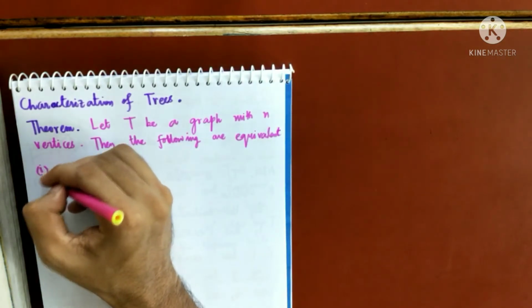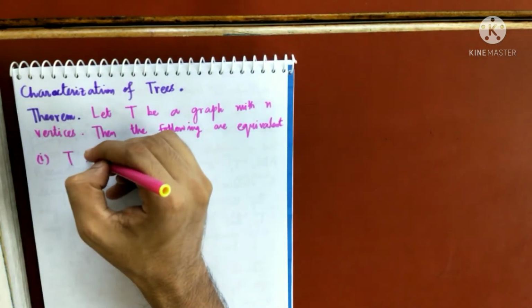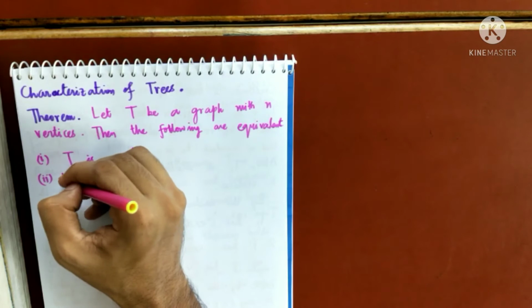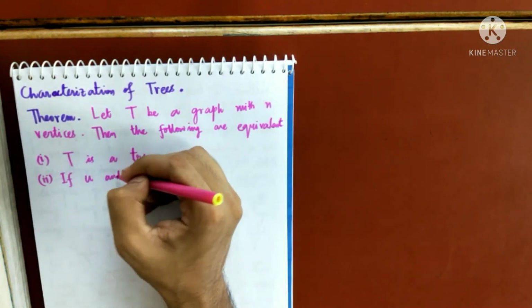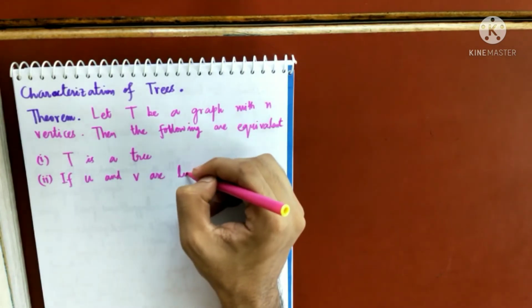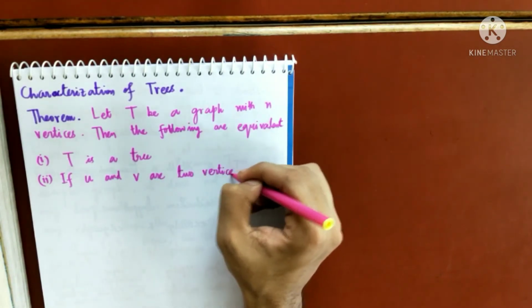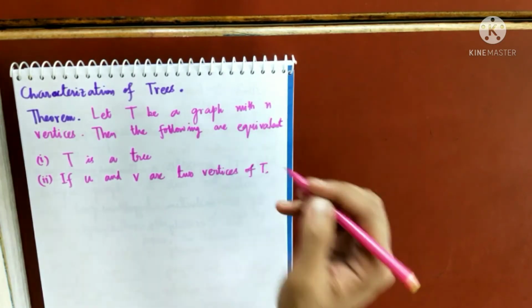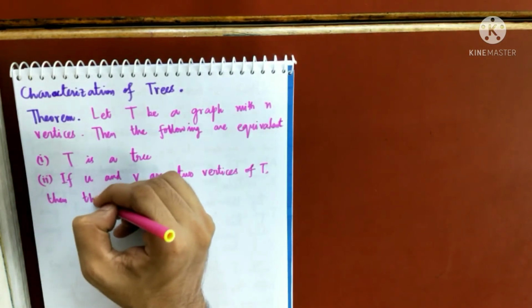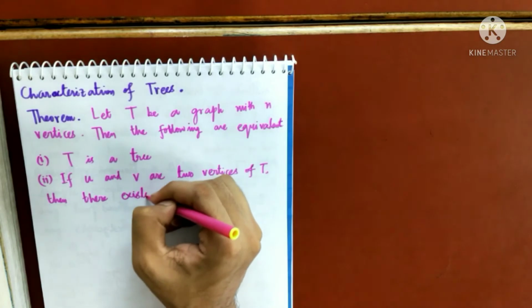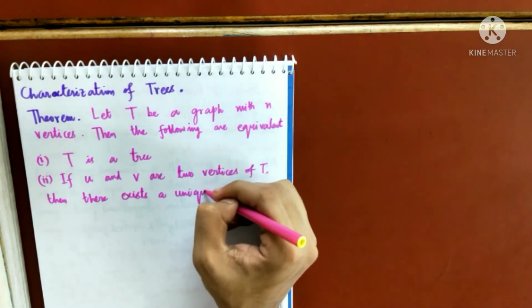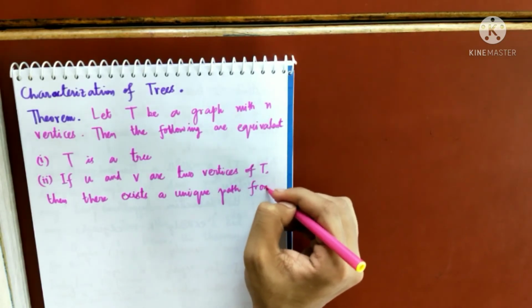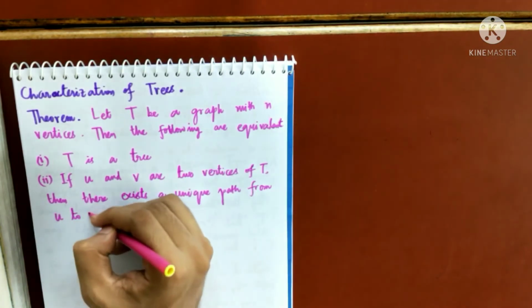Number 1, T is a tree. Number 2, if U and V are 2 vertices of T, then there exists, we have already done this, a unique path from U to V. So we have already done this.